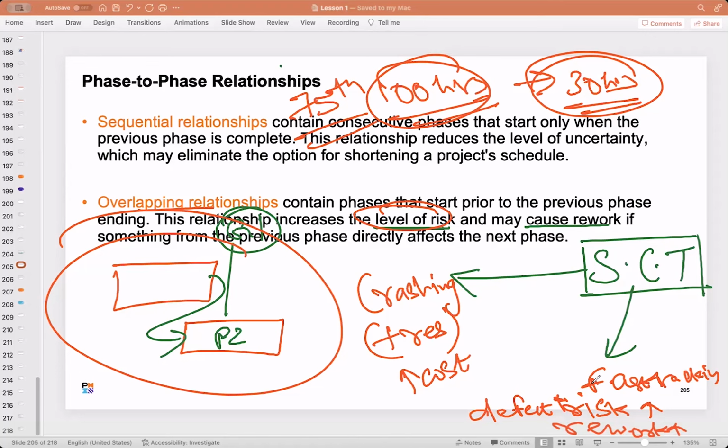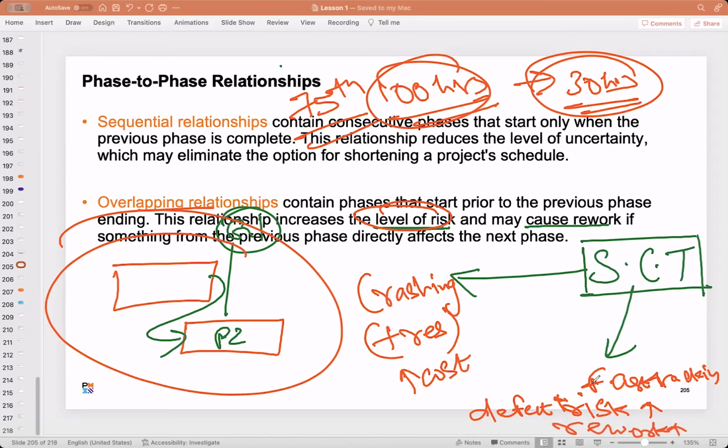For example, the gestation period, the delivery period for a baby by a mother, is 10 months. That doesn't mean that, okay, one mother takes 10 months, so let's have two mothers so that we can get the baby delivered in 5 months. If a project manager starts thinking like that, it will not work. Is that clear? So crashing is not applicable everywhere.